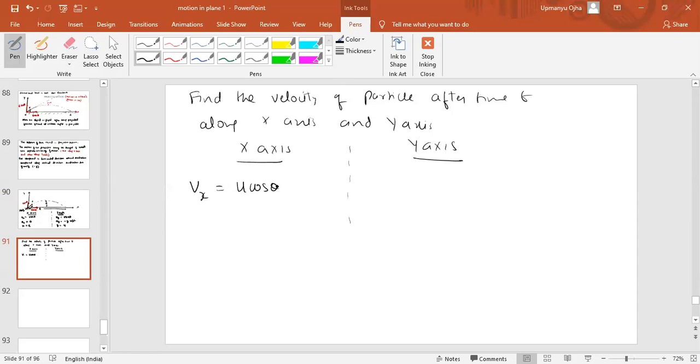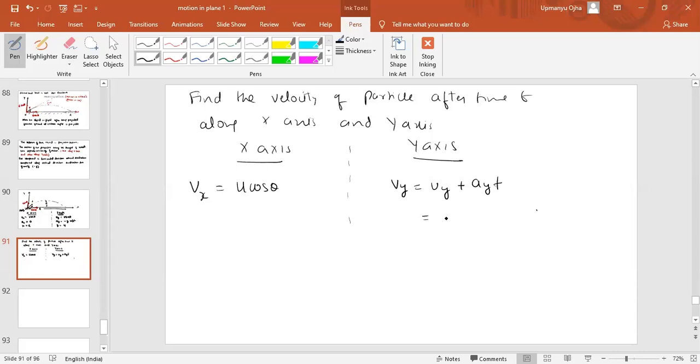See, the final velocity on the y-axis is vy equal to uy plus ayt.